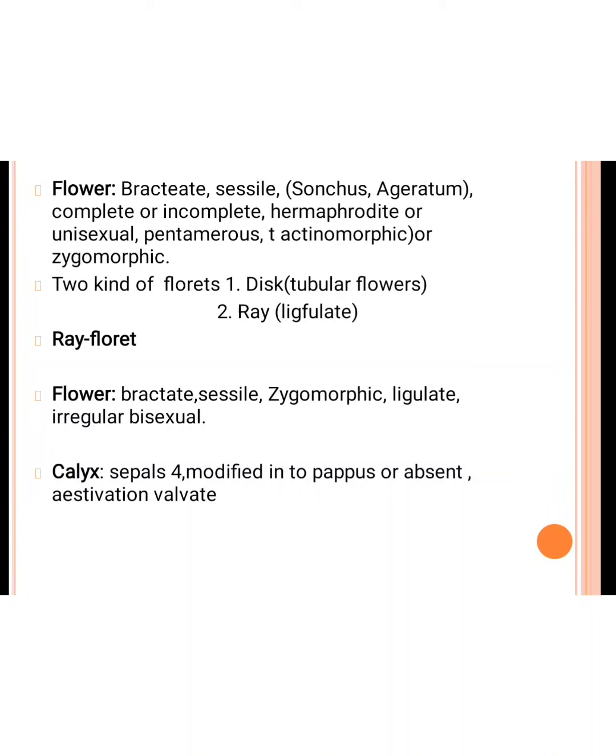So first is a ray floret in flower. The flower's bracts are present, pedicels are absent, so it is called sessile. Then zygomorphic, it means they are not equally symmetrical.